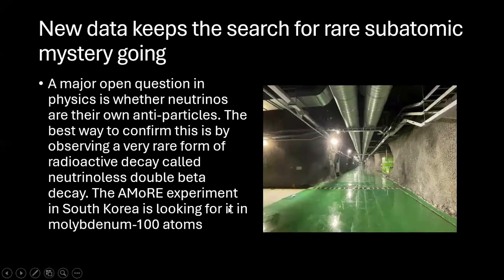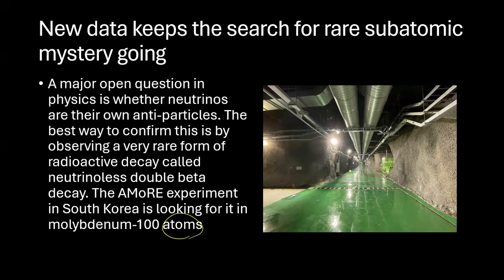Today, we are going to talk about two important articles. One is related to new data keeps the search for a rare subatomic mystery going. The other: Microsoft announces a new quantum computing chip, Majorana 1, claiming it could solve industrial scale problems within years. A major open question in physics is whether neutrinos are their own antiparticle, and the best way to confirm it is by observing a very rare form of radioactive decay called neutrinoless double beta decay. The Amore experiment in South Korea is looking for it in molybdenum 100 atoms.